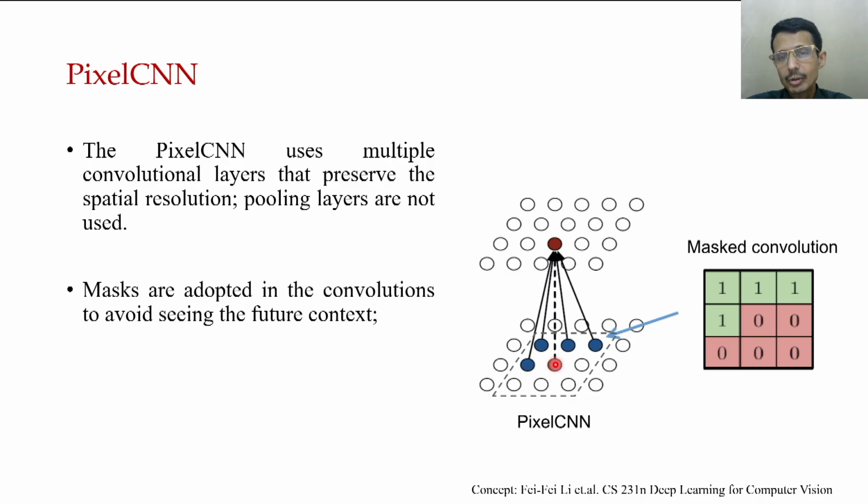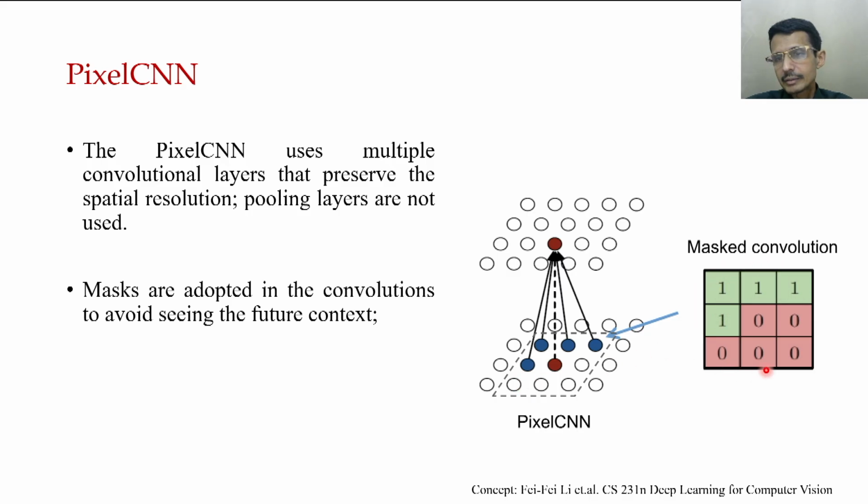Let's assume these brown pixels are what we are predicting. Now in this patch, the blue pixels have already been generated, so these pixels are visible to predict this one. Others are not visible, so there is a mask here.